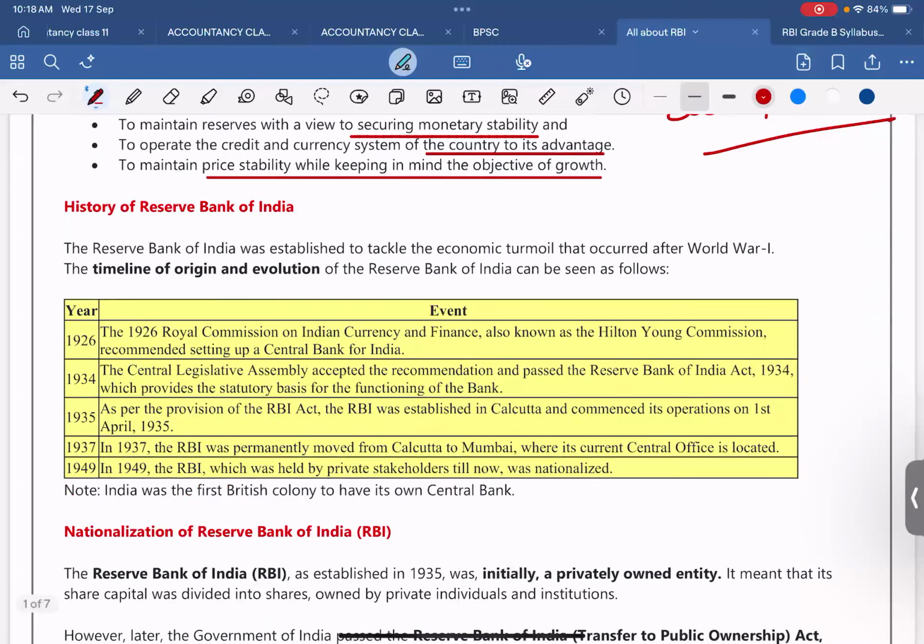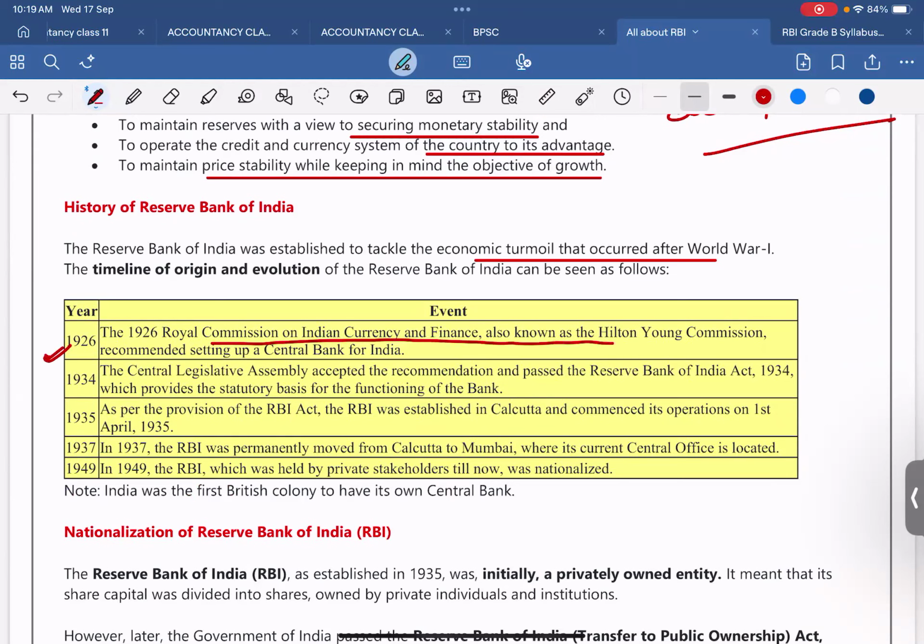Now the history of the RBI. The Reserve Bank of India was established to tackle the economic turmoil that occurred after World War I. The timeline of origin and evolution we will see. 1926, the Royal Commission on Indian Currency and Finance, also known as the Hilton-Young Commission, recommended setting up a central bank for India. You will get the question: which commission recommended setting up a central bank for India? That is the Hilton-Young Commission. Remember this.